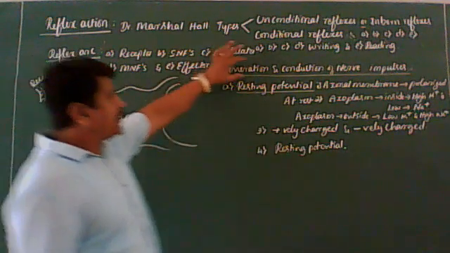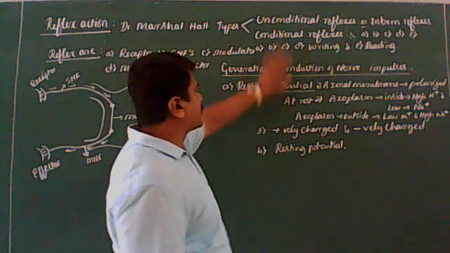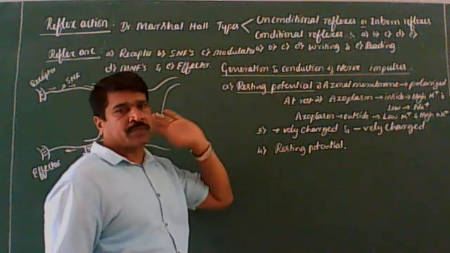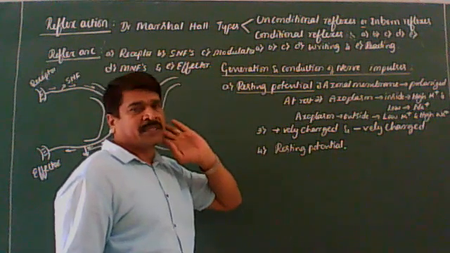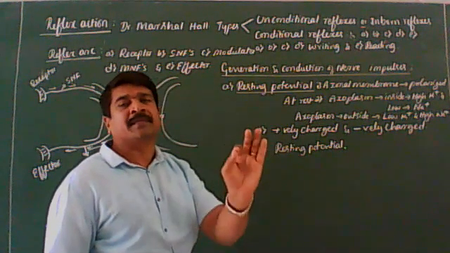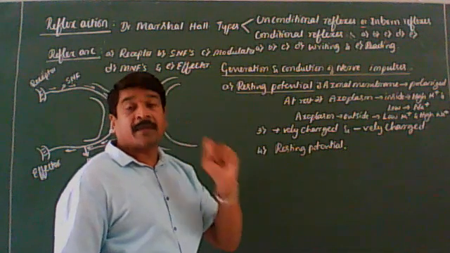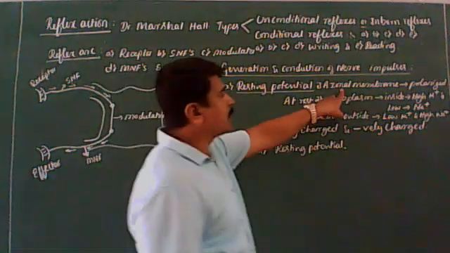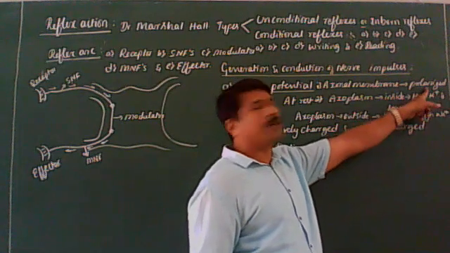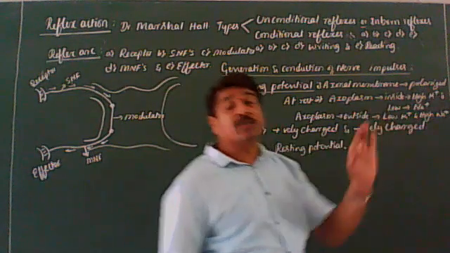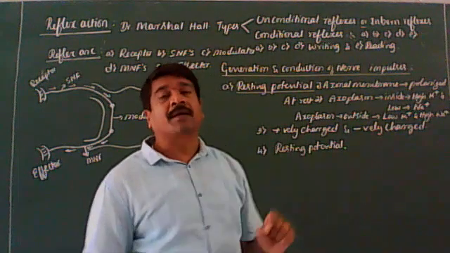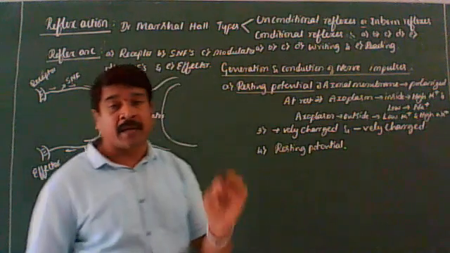As I said, generation and conduction of nerve impulses can be studied under the following headings. One is the resting potential. Look at the board. In the resting phase, when the neuron is not conducting impulses, the axonal membrane is said to be polarized. This is due to difference in the concentration of ions across the axonal membrane.